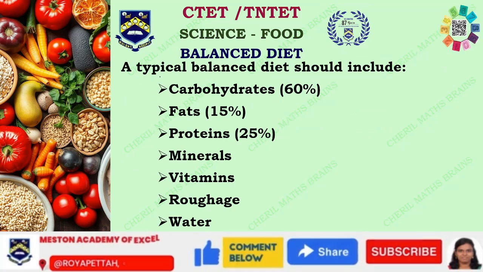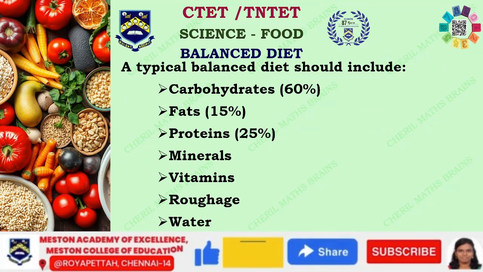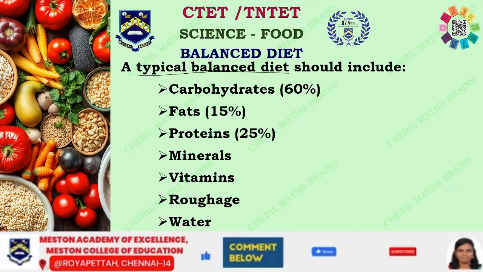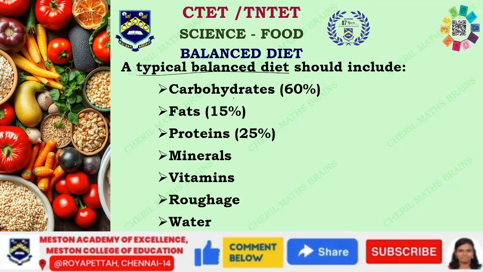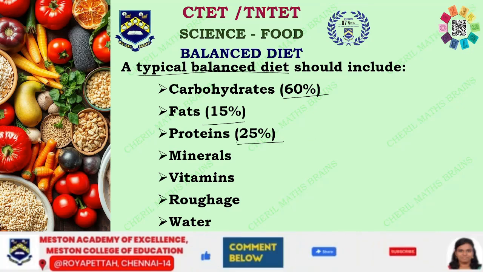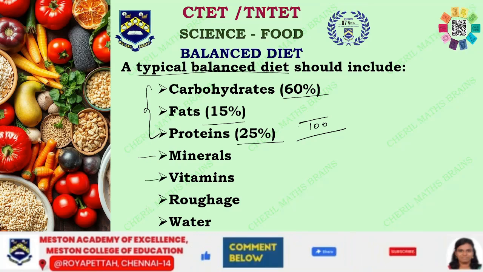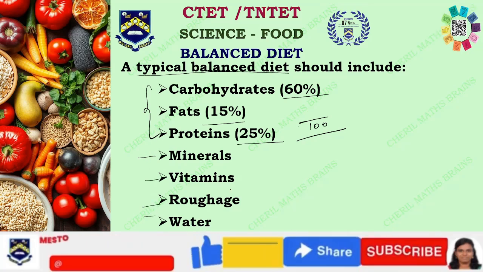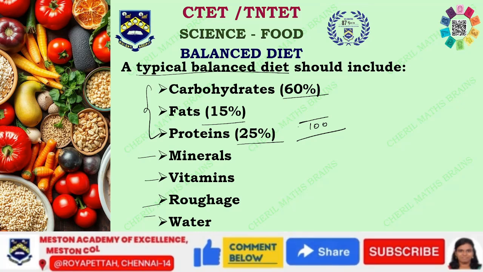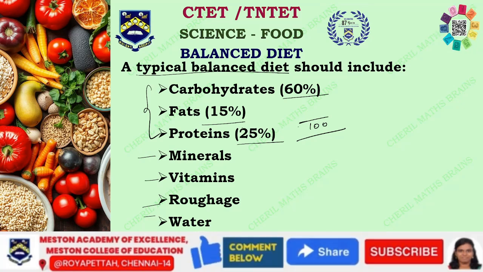Now we see that we need all these three. So what is the proportion we need to have? In a typical balanced diet for a normal adult, carbohydrates need to be 60%, fats have to be 15%, and proteins have to be 25%. When you add all these, you get 100. So we need to have these three as basics, and then we need to have a little bit of minerals, vitamins, roughage, and water. All these together contribute to your balanced diet.